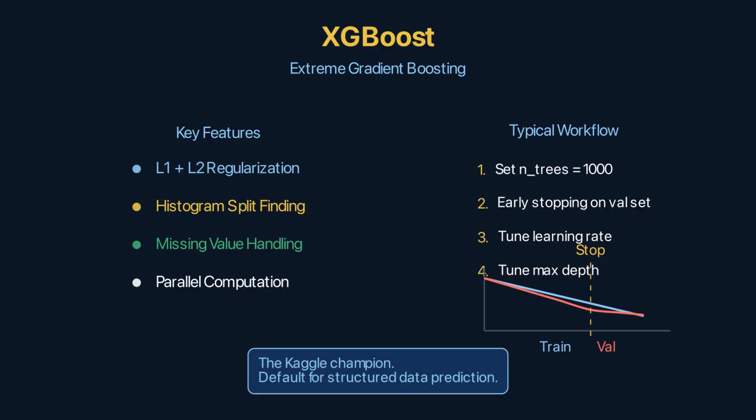The typical workflow: set a large number of trees, use early stopping on a validation set, and tune the learning rate and tree depth. Stacking takes a different approach.